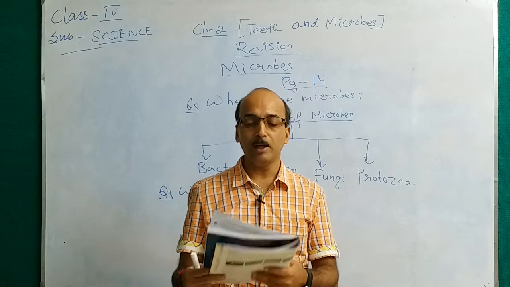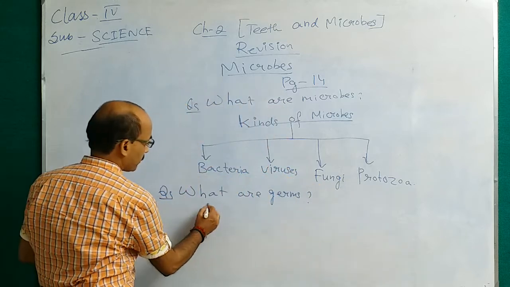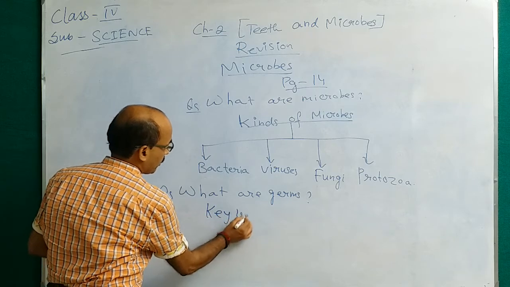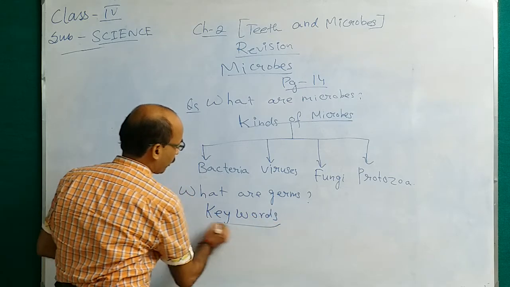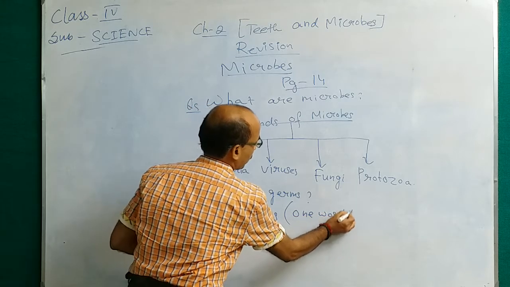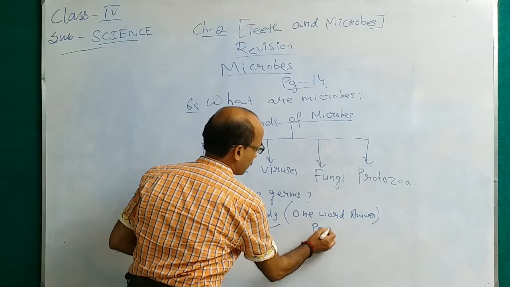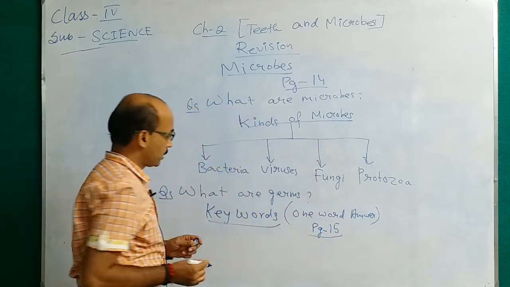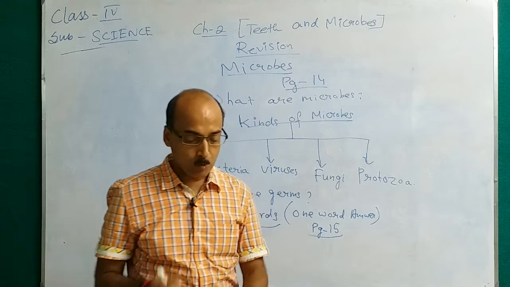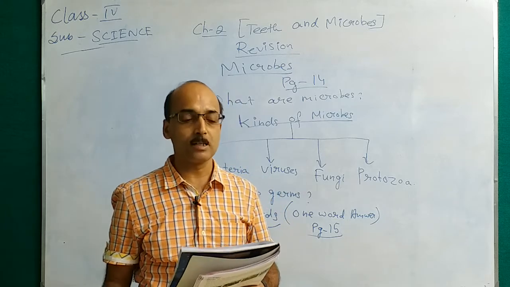Then here we will learn the keywords. Keywords on page 15. This is your one word answer. See here, one word answer. The outside white covering of the tooth, it is enamel.